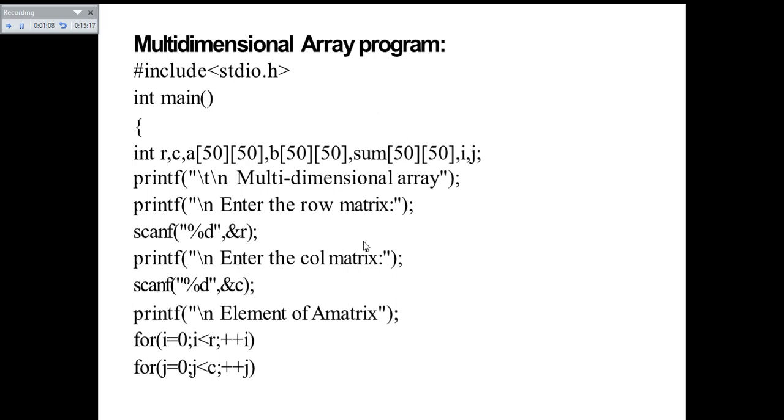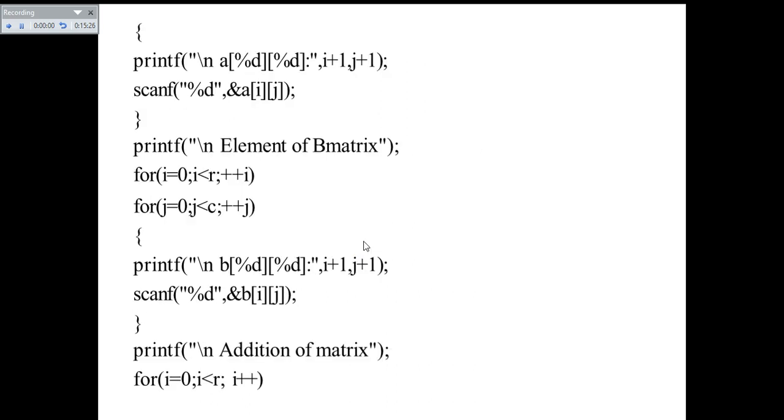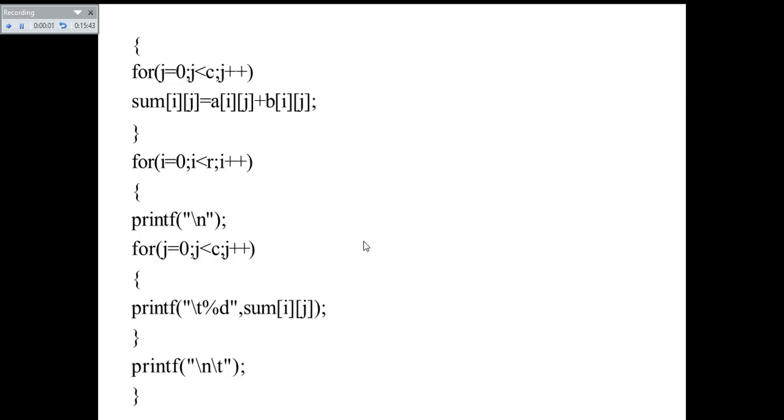And after that, elements of the matrix are being asked to enter using for i equal to 0, i less than r, i plus plus, and for j equal to 0, j less than c, j plus plus. And after that you get the values being scanned into matrix A, and corresponding to B also you have scanned the values into matrix B, and after that you are performing the addition. For i equal to 0, i less than r, i plus plus, for j equal to 0, j less than c, j plus plus, sum of i j equal to a of i j plus b of i j.